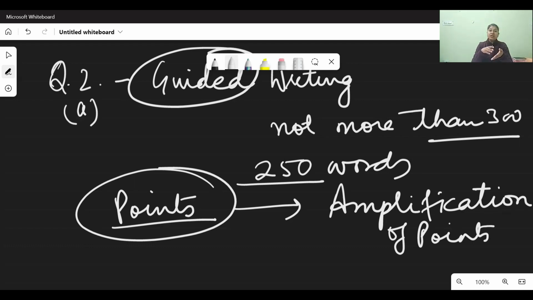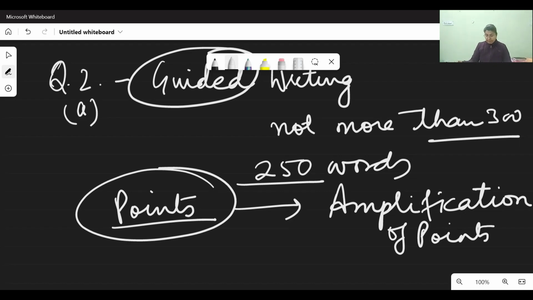If inauguration is given, it means some chief guest has to be there. So you need to say Mr. XYZ. Then you must give a brief introduction about that person, who graced the occasion with his presence and acted as chief guest. He inaugurated the program with the lighting of the lamp. So this way you need to elaborate the points that have been given in the question. This composition is about these two things only. First, the points given in the question must be covered, and then amplification of points should definitely be there.